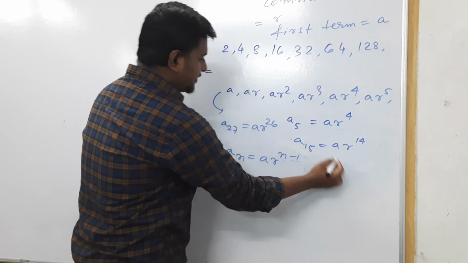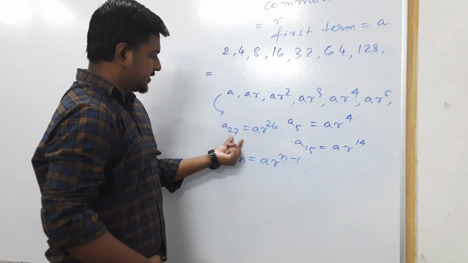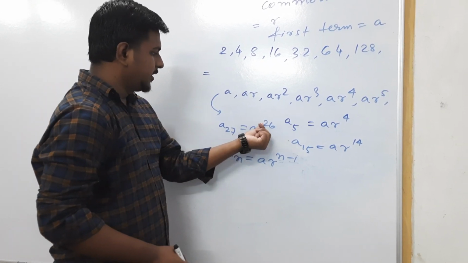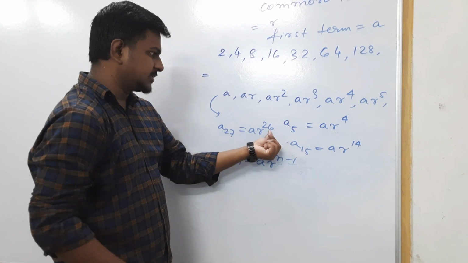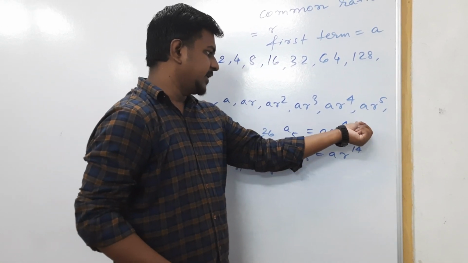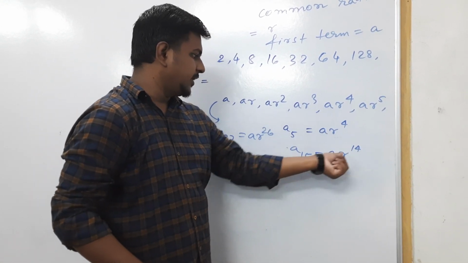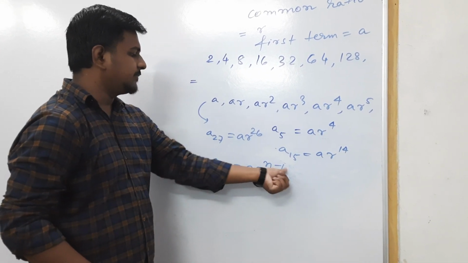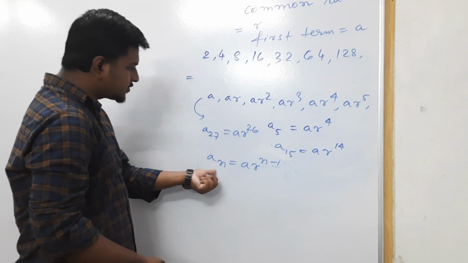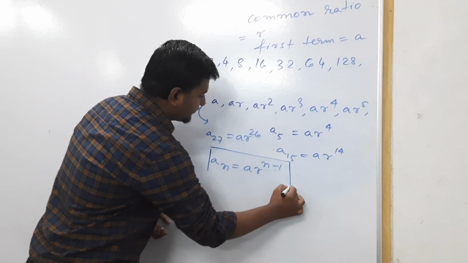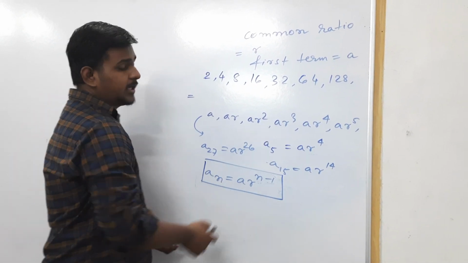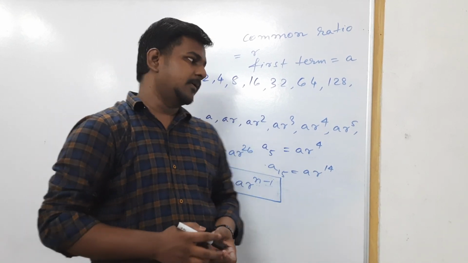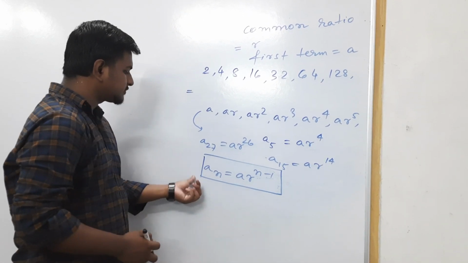How did it become n minus 1? In 27 it is 27 minus 1, that is 26. In 5 it is 5 minus 1, which is 4. In 15 it is 15 minus 1, 14. So for n, it is r to the power n minus 1. So the general term of a GP is given by An equal to A r to the power n minus 1.